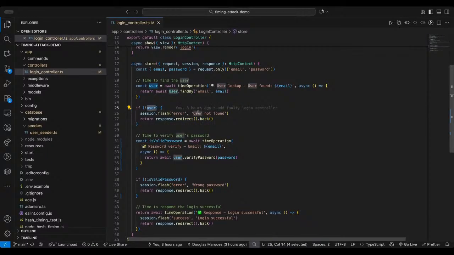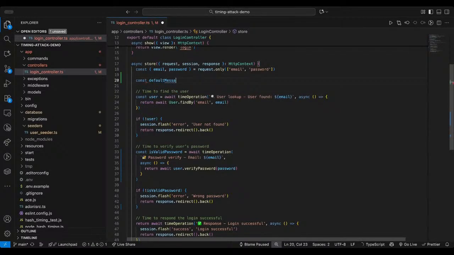If we do not find the user, we say the user is not found. If we do not find the password as valid, we will say to the user that he must try a different password. We probably don't want that. We probably want a standardized message for both cases, right? We don't want to give that the user is not found or the password is wrong. We could have a default message that says, like, invalid user or password. That could do it, right? It's a message that doesn't give what's going on.